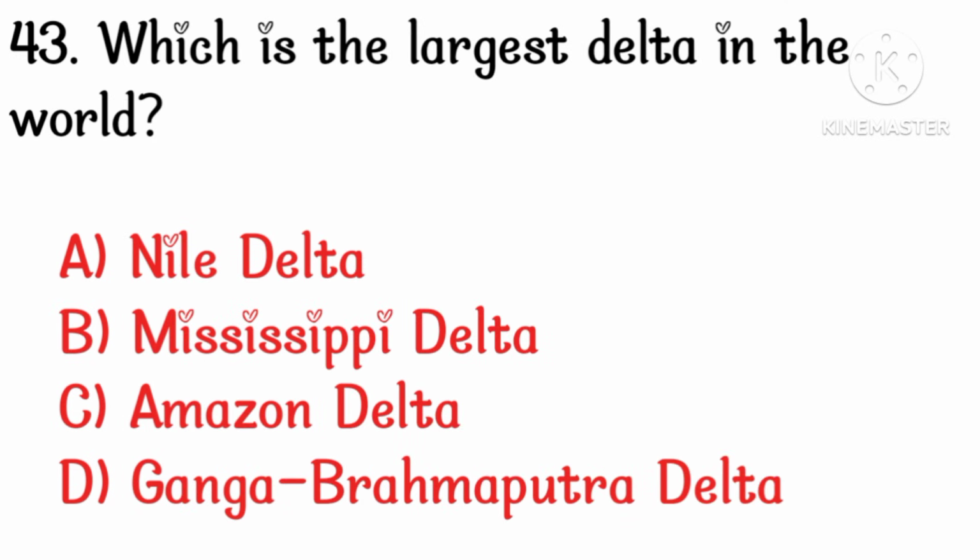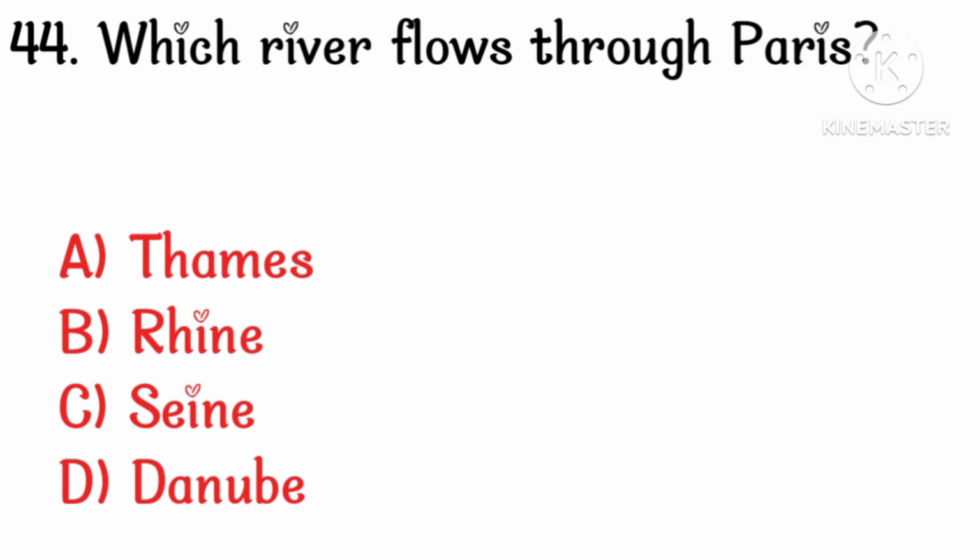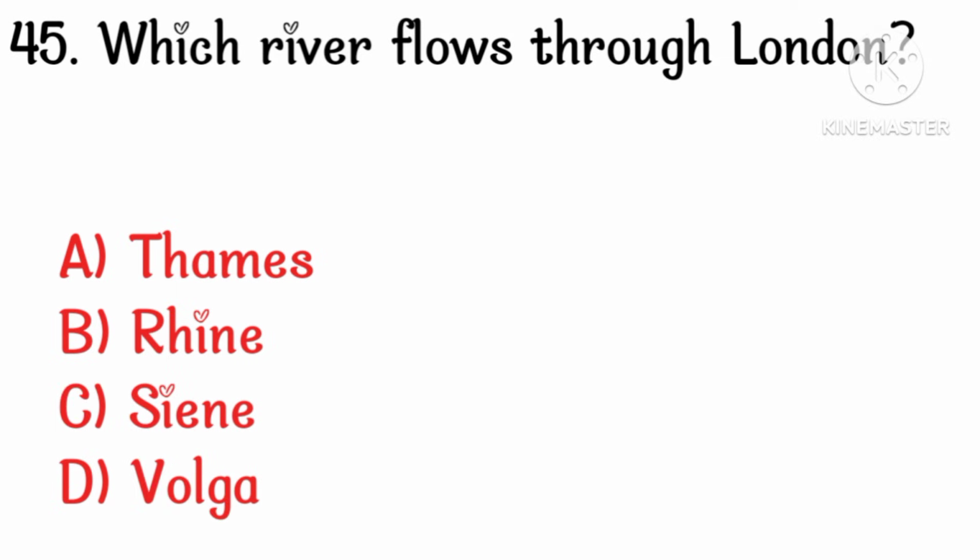Which is the largest delta in the world? Option D, Brahmaputra Delta. Which river flows through Paris? Option C, Seine. Which river flows through London? Option A, Thames.